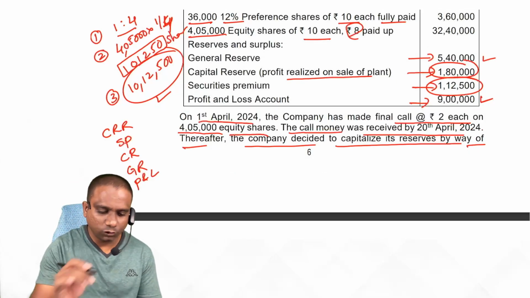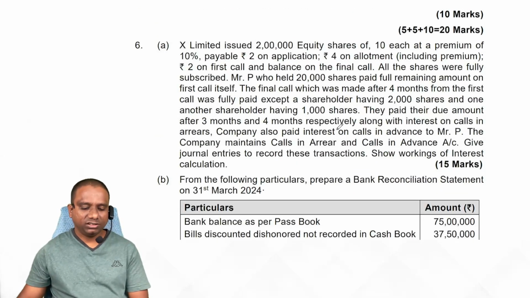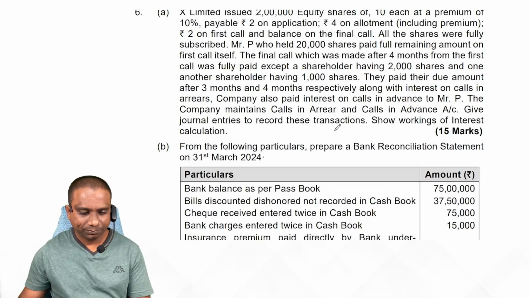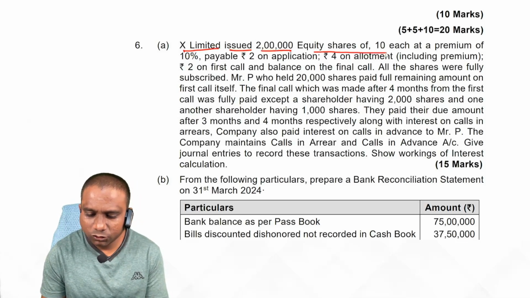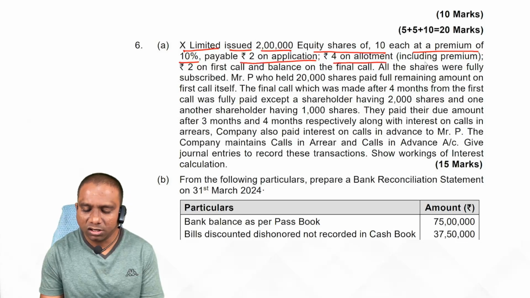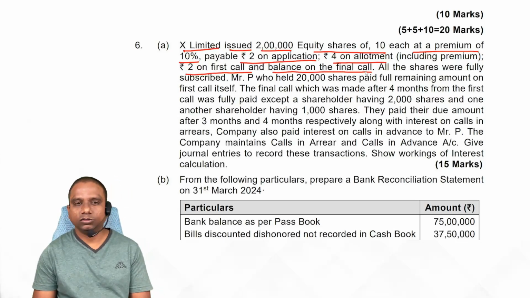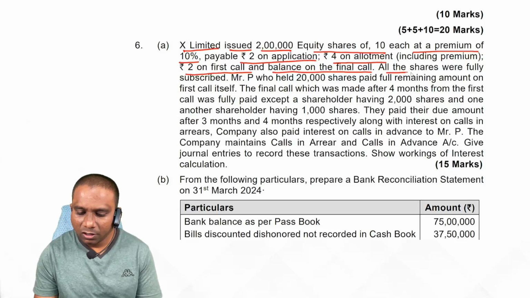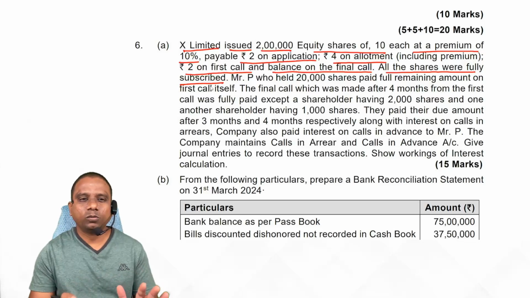Dear students, next one. Now sixth problem, 6A and 6B. Observe. X Limited issued 2 lakh equity shares of 10 each at a premium of 10%, payable 2 on application, 4 on allotment, including premium, 2 on first call, and balance on the final call. Issue of shares problem. All the shares were fully subscribed. In case of full subscription, there is no problem. The problem will be very smooth.